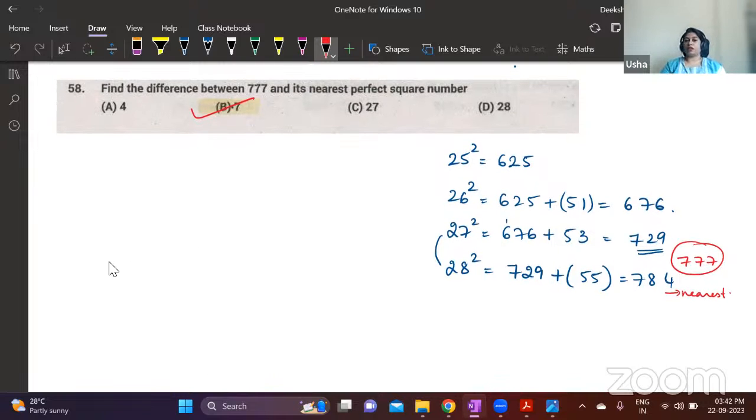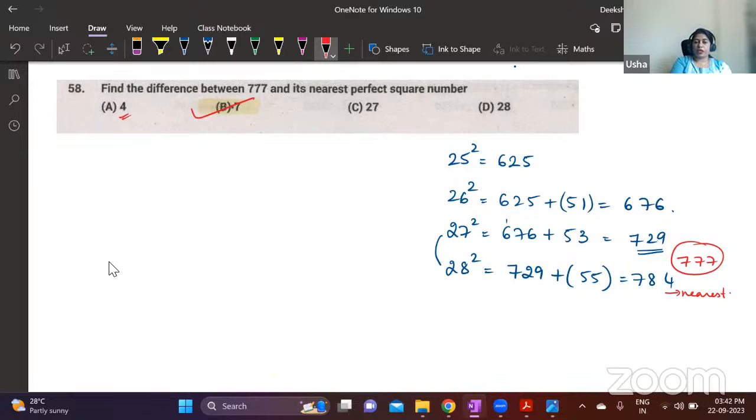Okay, so there is another method for solving this. See, there is a nearest perfect square number that can be less than or greater than 777. So first find out what is the number that is closer to 777 and see whether that is a square number. That is an alternative way of solving this. So suppose this is the answer, and this is the difference between 777 and the nearest perfect square.